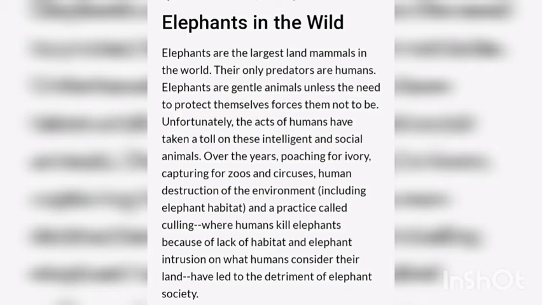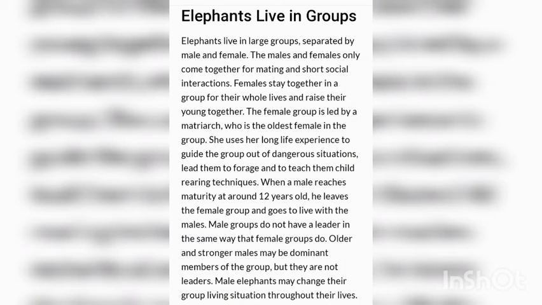Elephants live in groups. Elephants live in large groups separated by male and female. The males and females only come together for mating and short social interactions. Females stay together in a group for their whole lives and raise their young together.